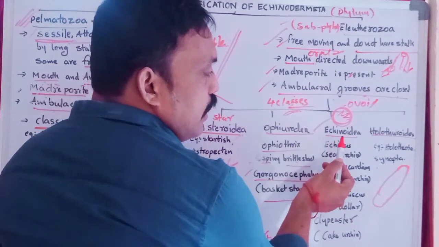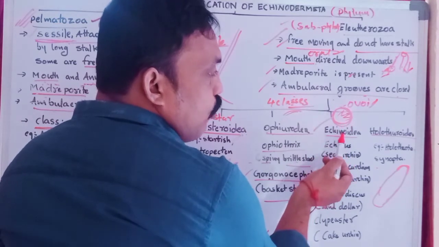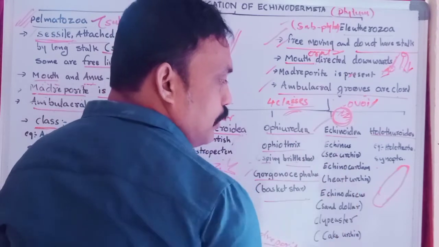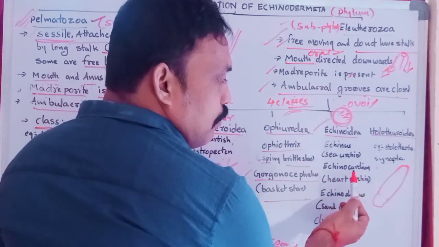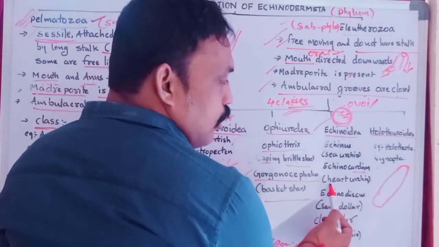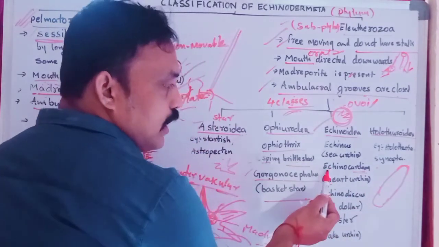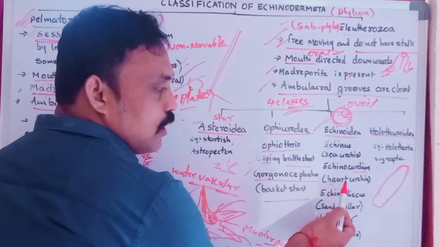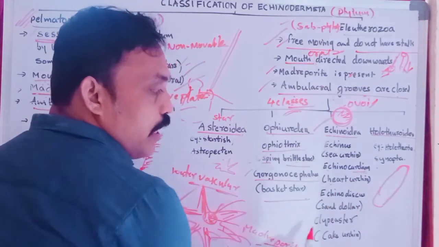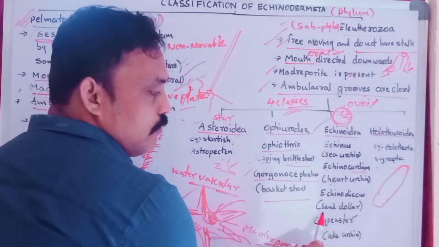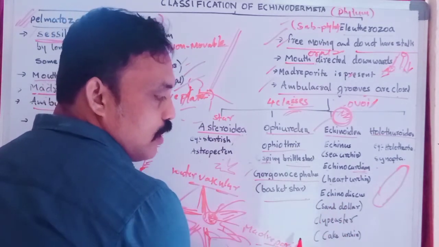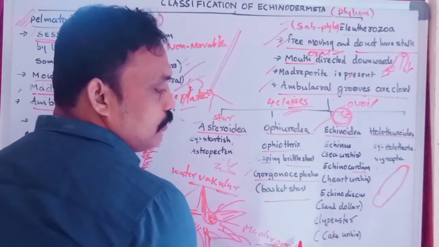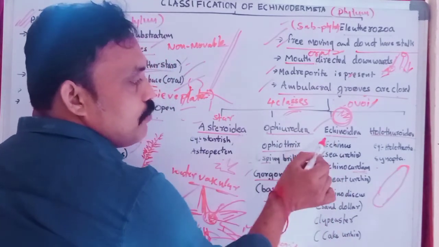Echinoidea, which we can call sand dollar shaped, ovoid shaped structure. Examples of Echinoidea are Echinus, sea urchin. Echinocardium, cardia means what? Heart. Heart urchin, easy to remember. Echinocardium, cardia means heart. That is nothing but the general name, heart urchin. And Echinodiscus, we can call sand dollar. And Clypeaster, we can call cake urchin. Based on the shape, they are given the names in Echinoidea.